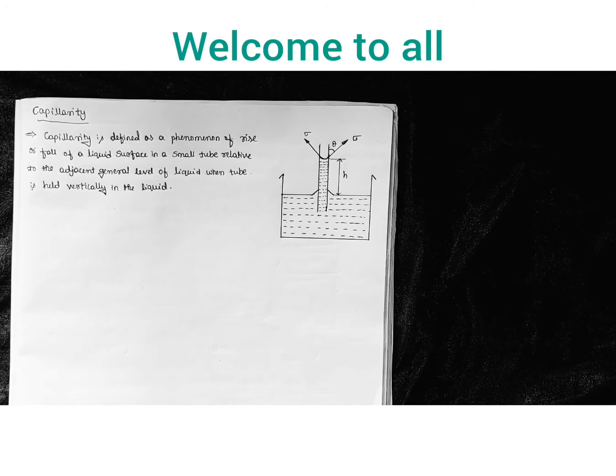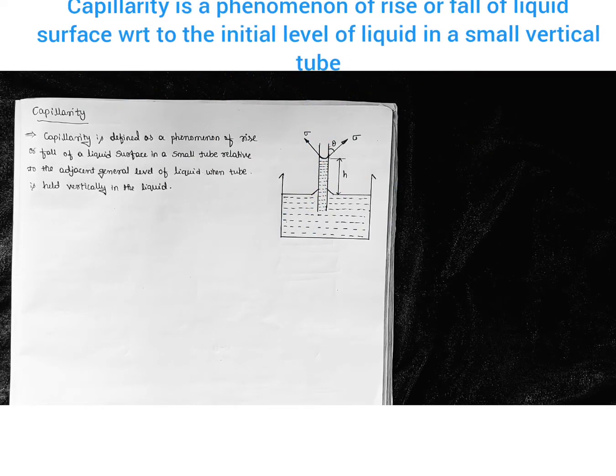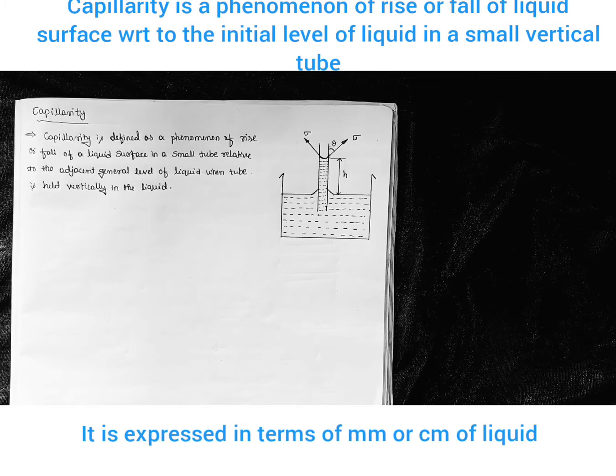So in today's class under fluid mechanics, we are going to study about capillarity. So what do you mean by this capillarity? It's very important. So let us first understand what this capillarity is. Capillarity is defined as a phenomenon of rise or fall of a liquid surface in a small tube relative to the adjacent general layer of liquid when the tube is held vertically in liquid.